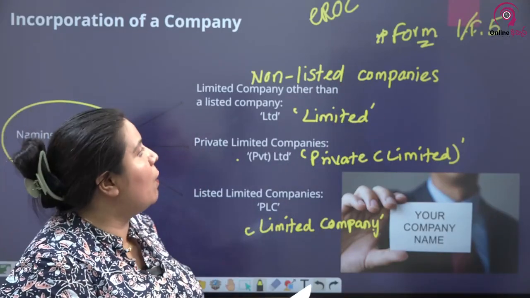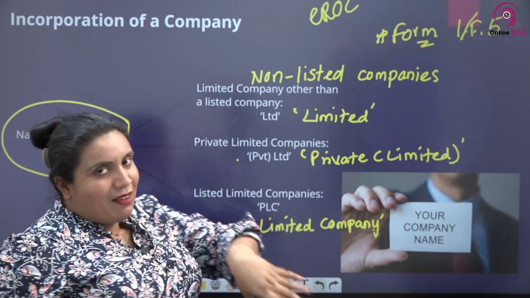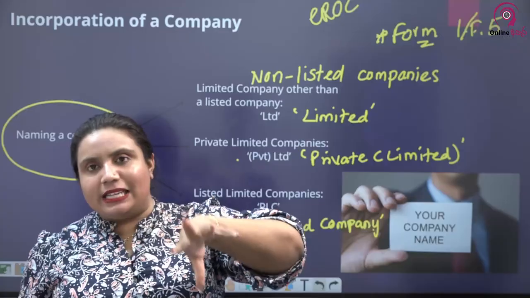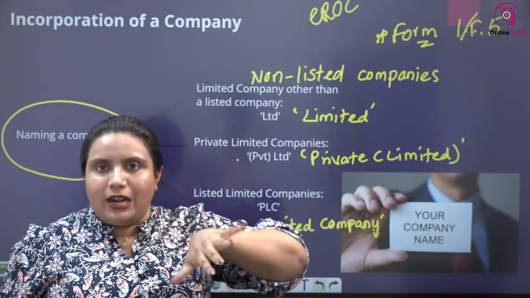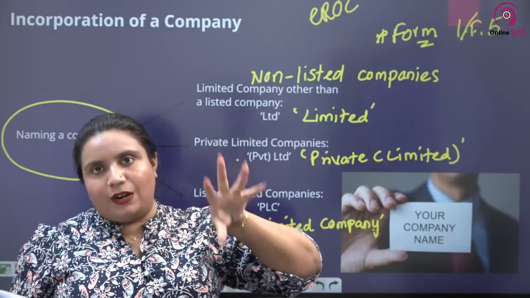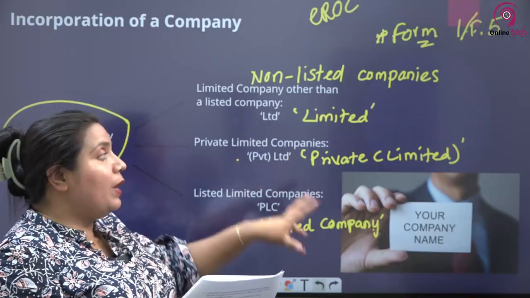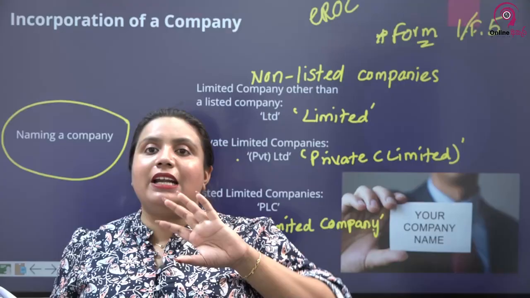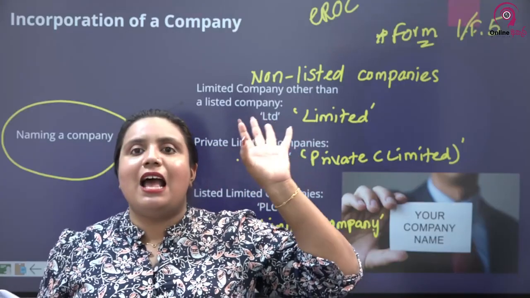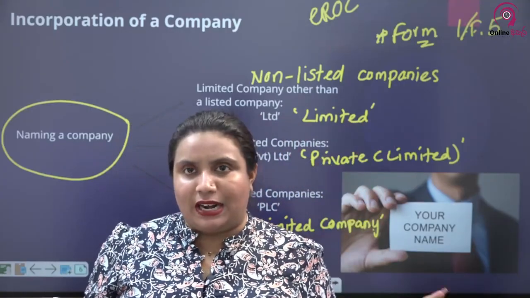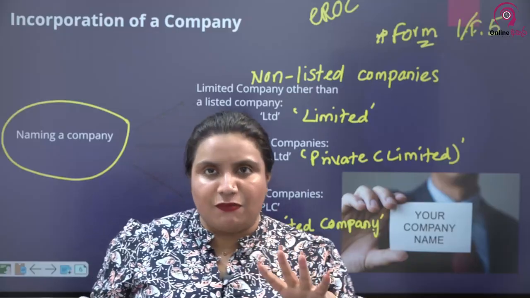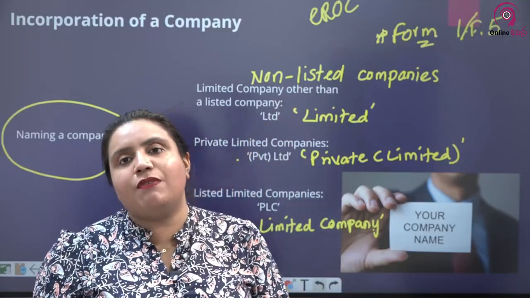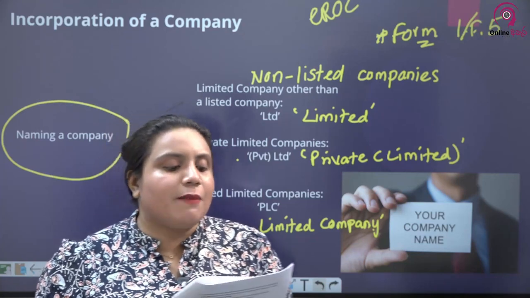Easy to remember. When you take private companies, it's PVT LTD. Public companies, if they are listed, PLC, public limited company. If they are non-listed, it will come as limited or LTD. Now, if you take the UK law, under English law, how they name companies is different. So if you have learned any other classifications, just remember that how other countries name companies is different, and here in Lanka, how we name it is different. Just remember, this is the name classification that you ought to remember for the CA exams.